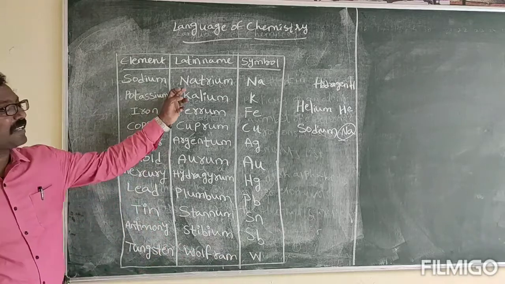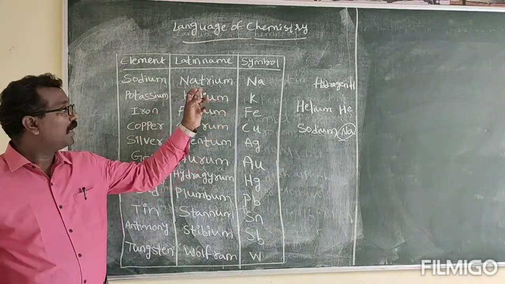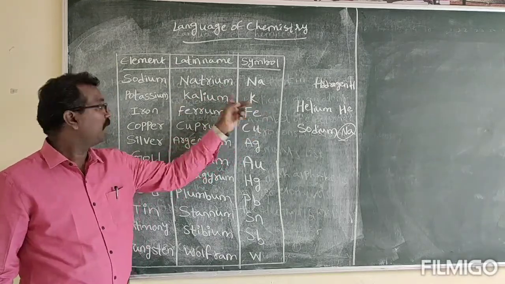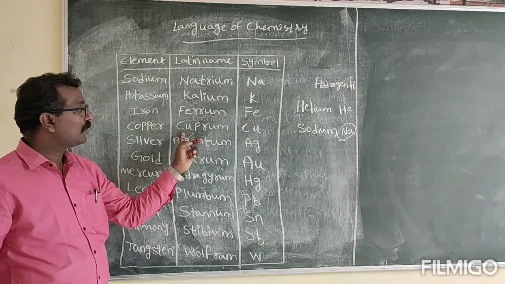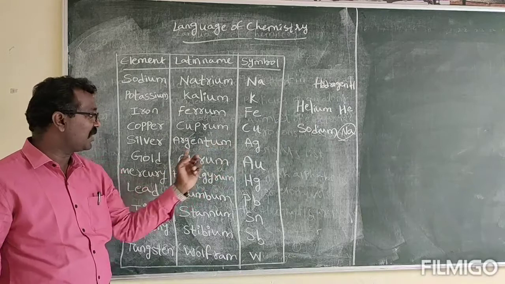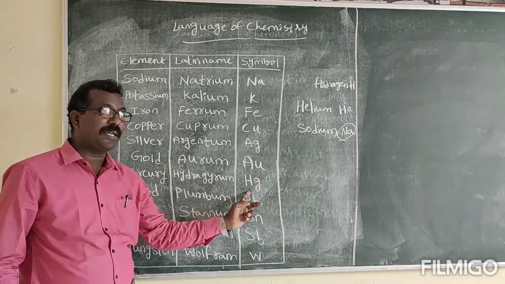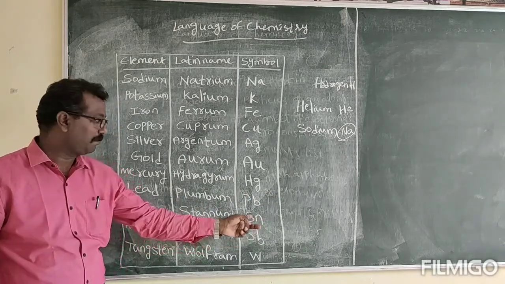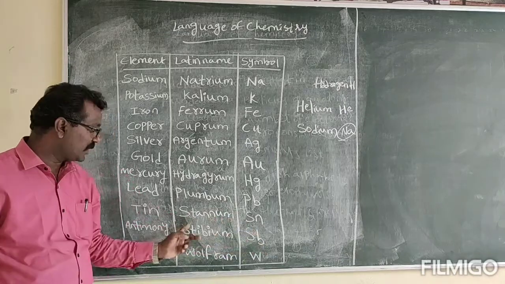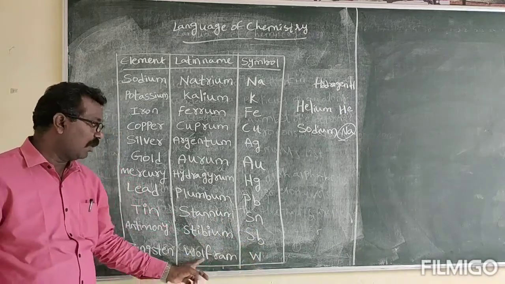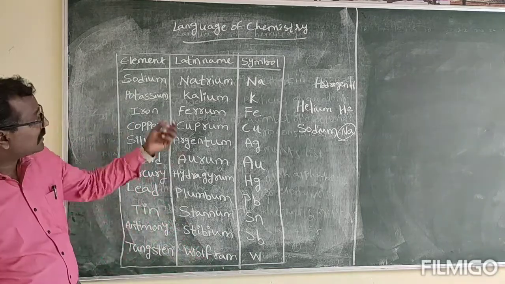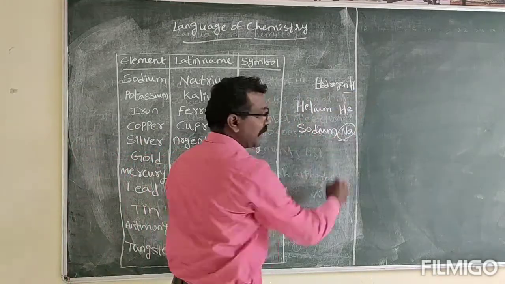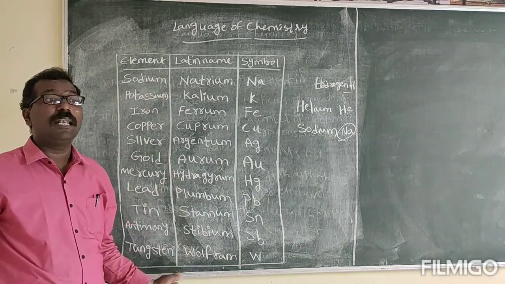See here, natrium, pronunciation Na. Potassium K, the first letter K. Ferrum Fe. Cuprum Cu. Argentum Ag. Aurum Au. Hydrargyrum, on pronunciation Hg. Plumbum, this is also on pronunciation, Pb. Stannum, stibium, wolfram, W. So these are the ways of writing the symbols. Some are given directly on the name and some are given on the Latin names.